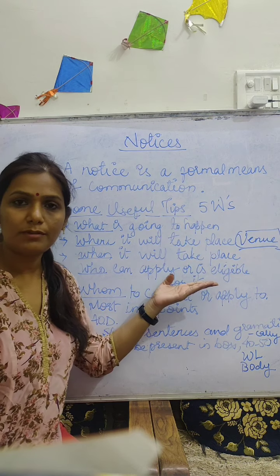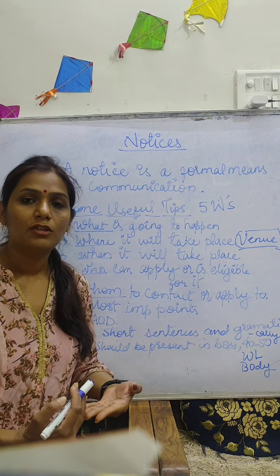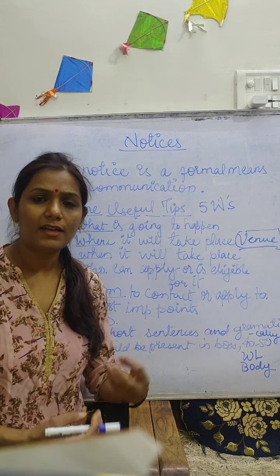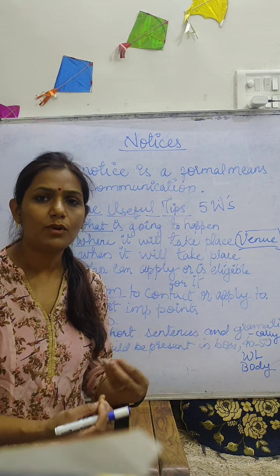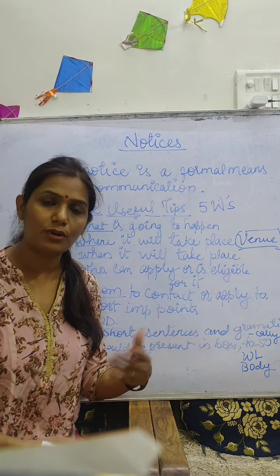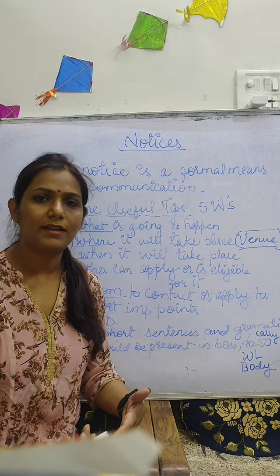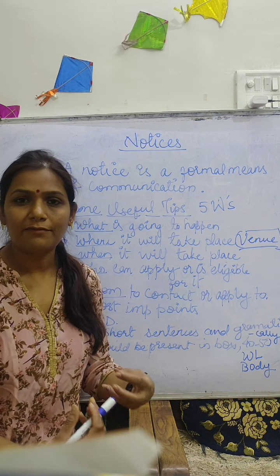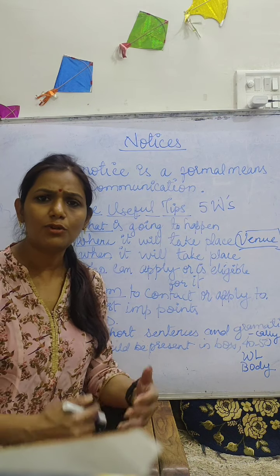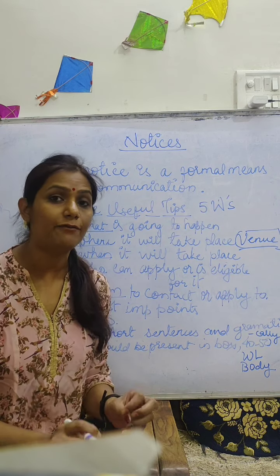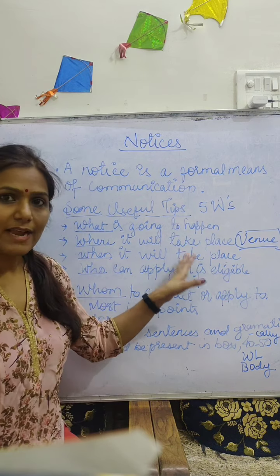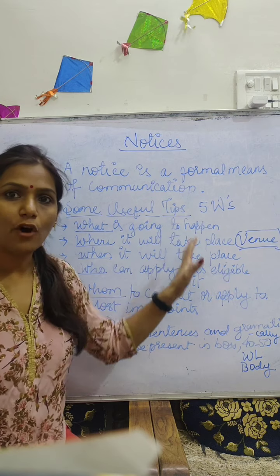By these things it becomes easy for the reader to know where it is going to take place, and whatever message you want to give to other people, they will get it. They will come to know where it is going to happen and what the exact time is. You don't have to manipulate things, you have to write exactly what is going to happen. That's why in the notice we call it formal.